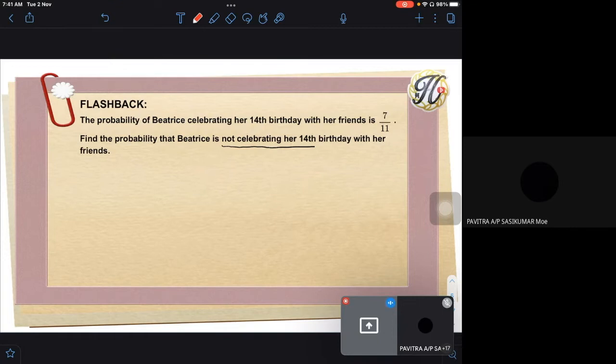Anybody know? Okay, good. Yes. Okay, someone, the rest? Remember, yesterday we learned the relationship between A and A prime, means the relationship between the set A and the complement of set A. So the formula is P(A) plus P(A prime) is equal to 1. So if you want to get A prime, means the lengkap, kita satu tolak P(A). That's how you get 4/11.